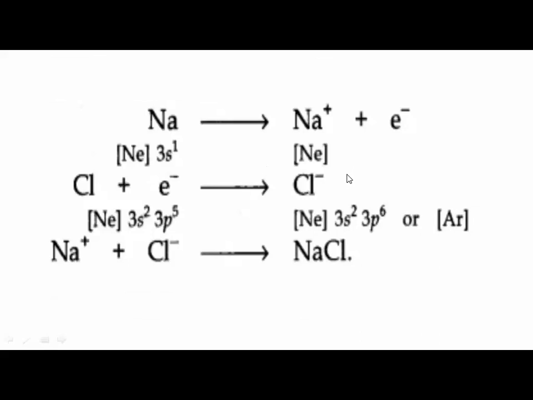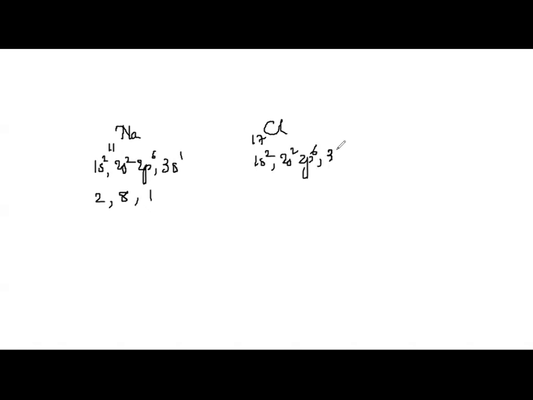Example. Sodium. Yes, we'll take it here. What is the atomic number of sodium? 11. Let me take chlorine. Atomic number of chlorine is 17. Okay. Sodium: 1s2, 2s2, 2p6, 3s1. So 2 electrons, then 8 electrons, and then 1 electron. Chlorine: 1s2, 2s2, 2p6, 3s2, 3p5. Correct? 2, 8, and 7 electrons in its outermost shell.